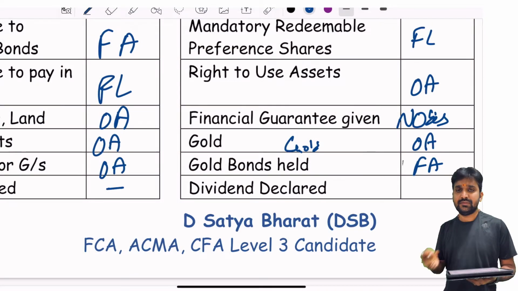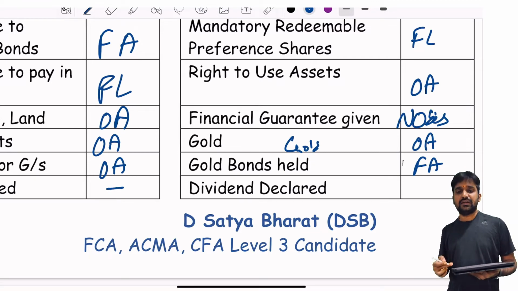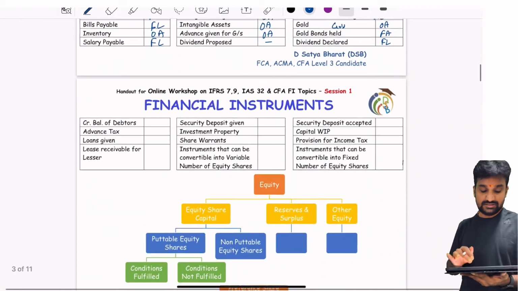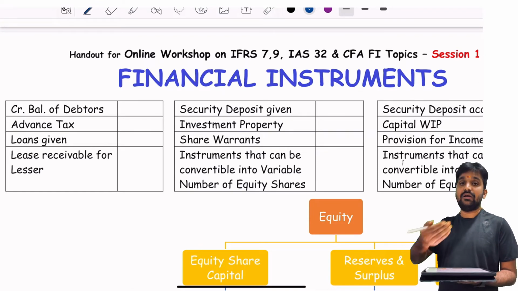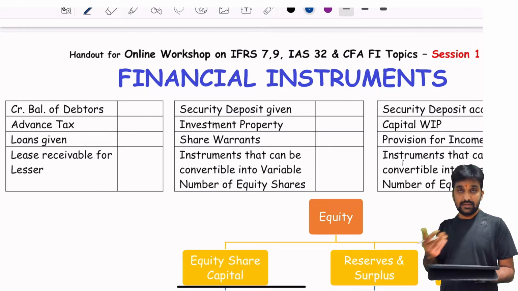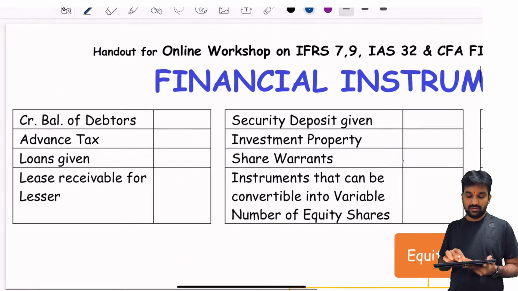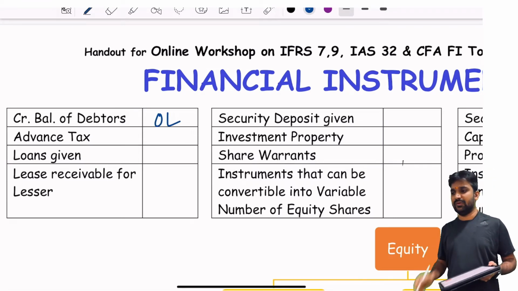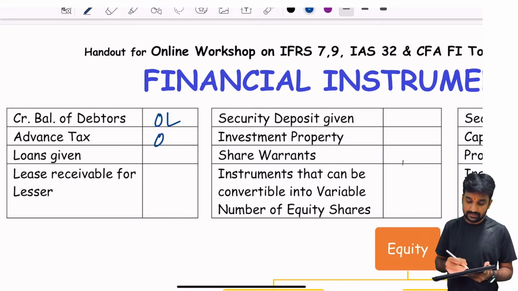Dividend declared. So you have already declared the dividend. Once declaration is done, it can be considered a financial liability because one has to settle it with cash. Credit balance of the debtors means that you have received the money in advance, right? But it does not mean you need to provide them only goods or services, so it need not be considered a financial liability. It's an other liability. In fact, how we will be doing it, we will be netting it off in the debtors. Advance tax, you have already paid it, it's another asset.